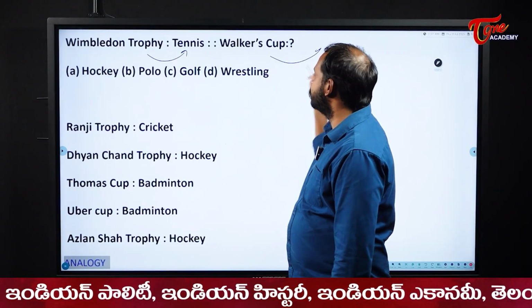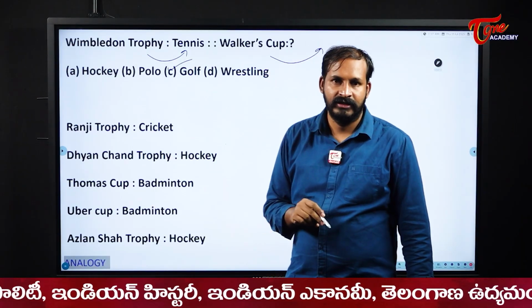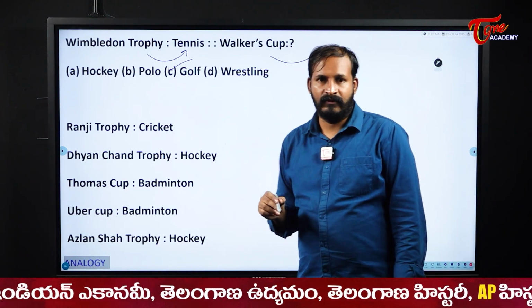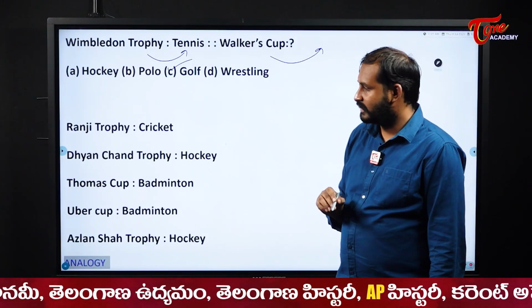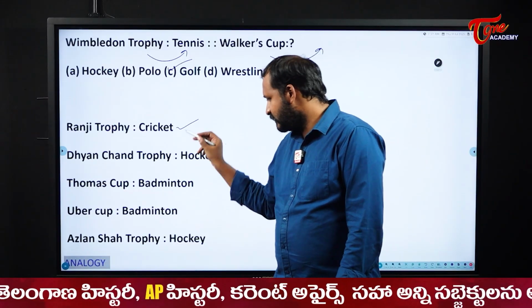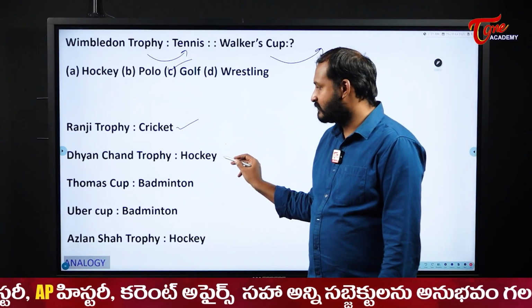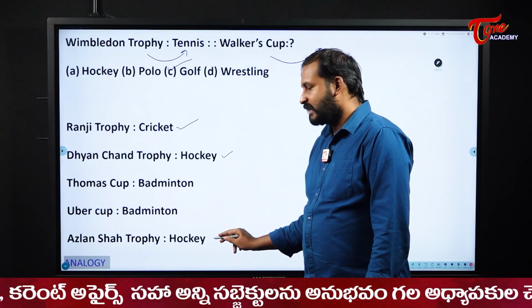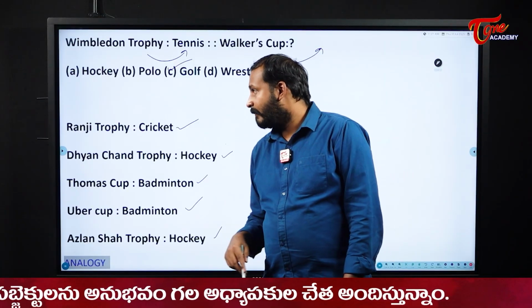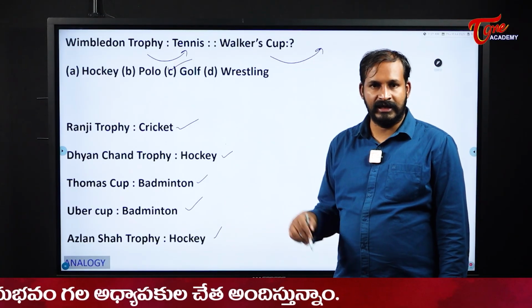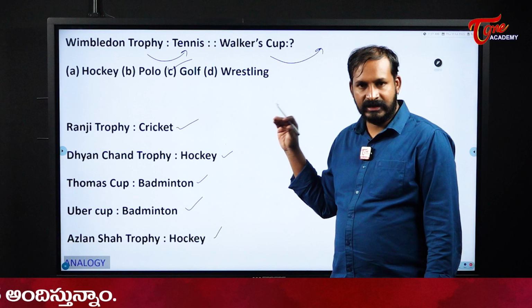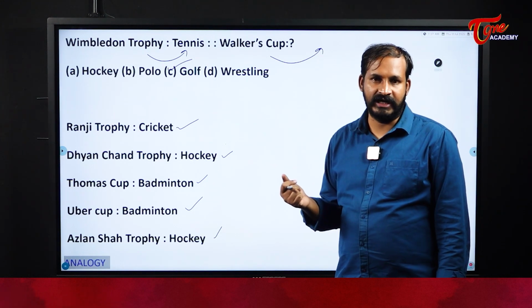Similarly, Walker Cup will be related to golf, students. Next one, Ranji Trophy is for cricket. Most students can easily know about cricket, but please concentrate on the hockey items: Dhyan Chand Trophy, Sultan Azlan Shah Cup. Similarly, Thomas Cup is for badminton and Uber Cup is for badminton. Like this there are different cups. Please go through all the sports and events, trophy names and the sport related to each one.